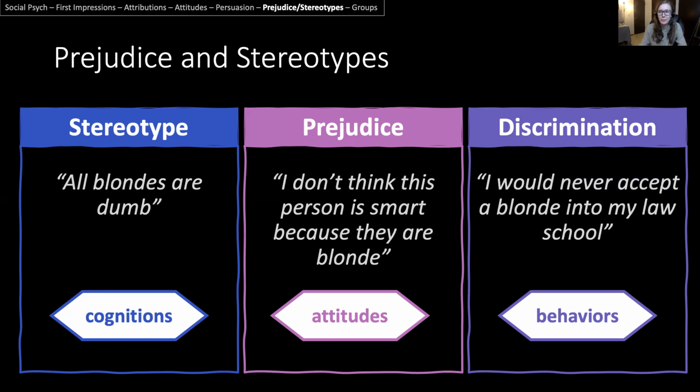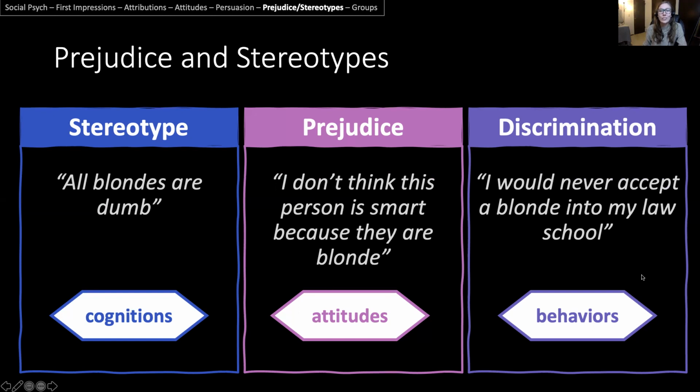A cheesy one first. So for instance, you probably have heard the stereotype that all blondes are dumb. So this is a general thought, trait about a particular group, blondes. A prejudice, an attitude would then be, I don't think that person is smart because they are blonde. So using a stereotype to then form an attitude.